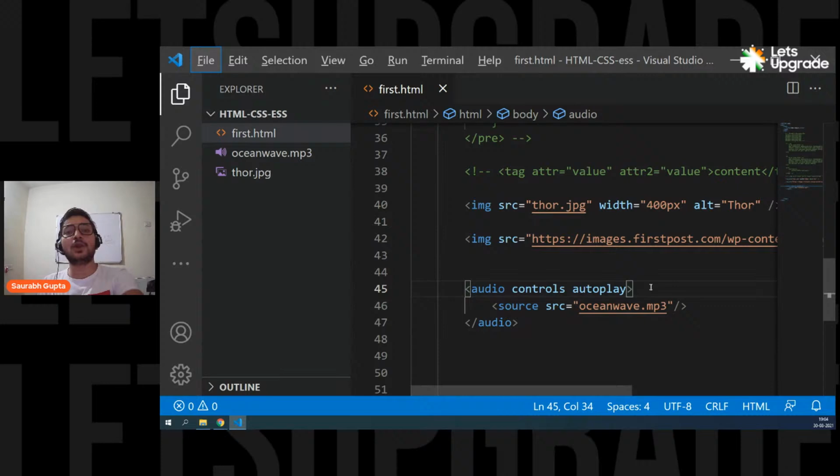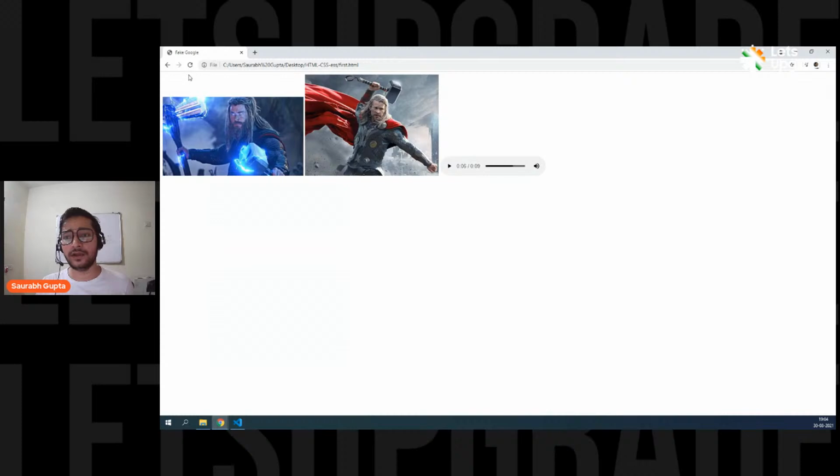But in a lot of browsers, autoplay is by default disabled, like Chrome. If I go here and refresh, see, it's not getting played, because by default, autoplay is disabled in Chrome. You have to go into your settings and set up that setting. But if you try it in any other browser, it will definitely work. So don't worry about it.